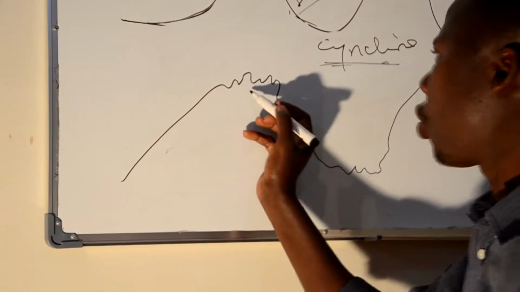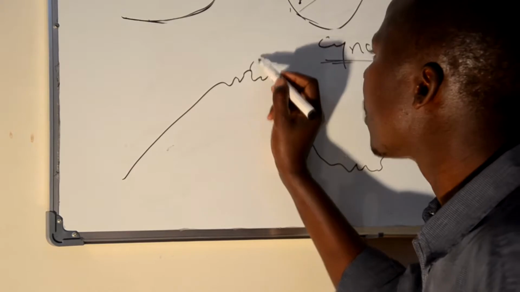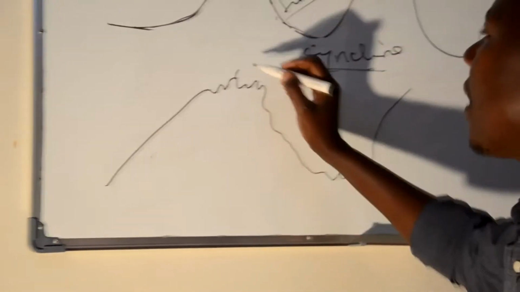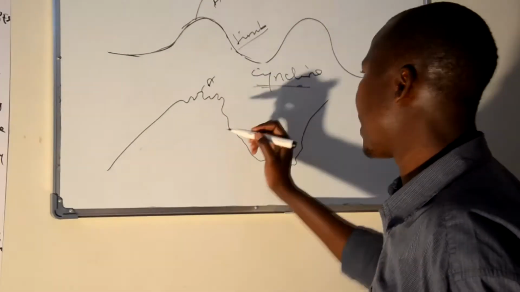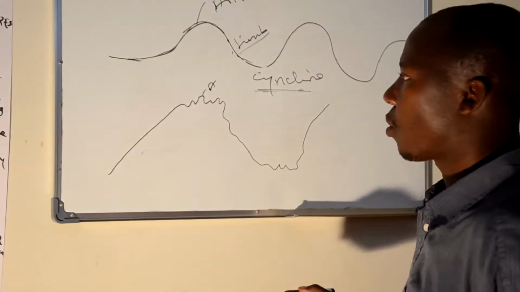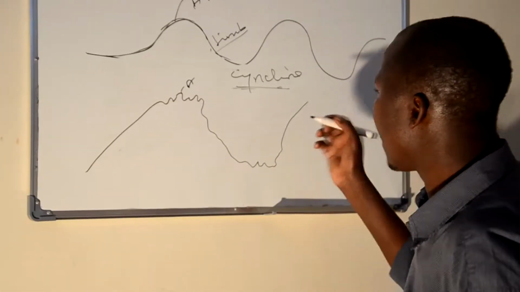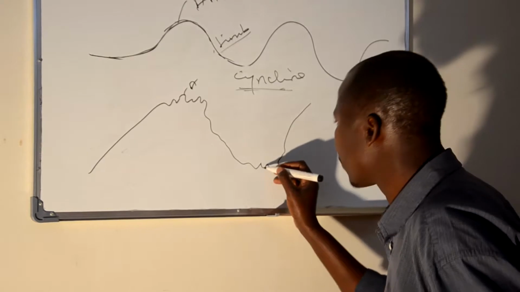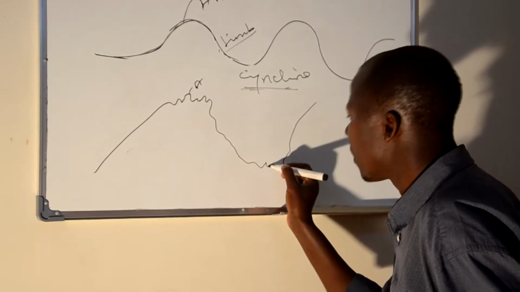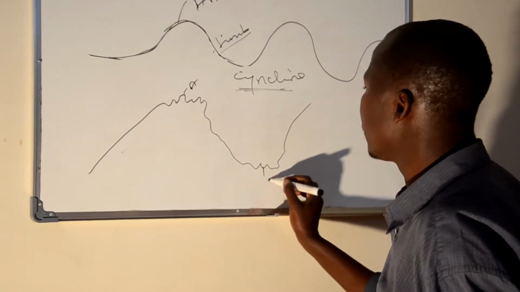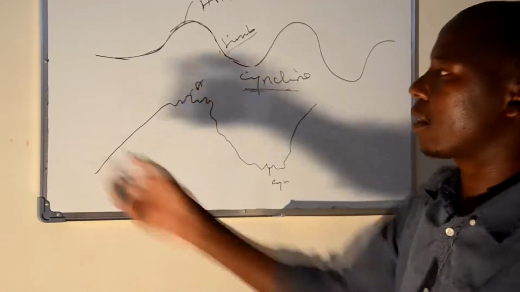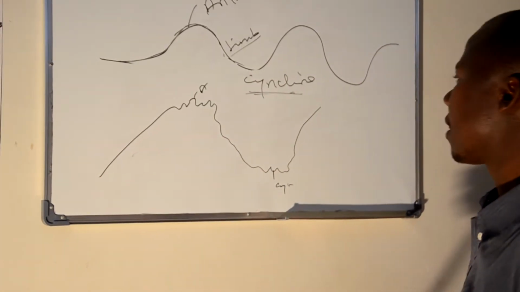This minor one which takes place on the anticline is called anticromias, and the minor one which takes place on the syncline is called syncromias. Syncromias are written on that board.